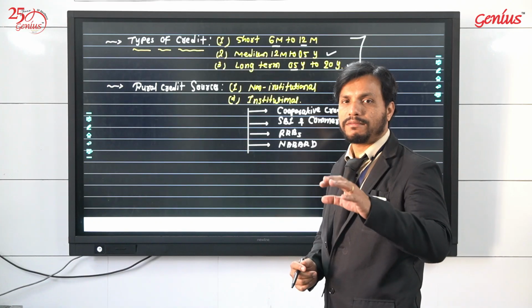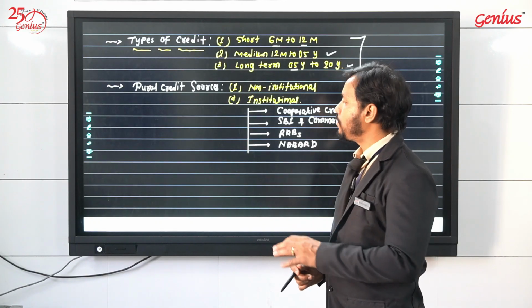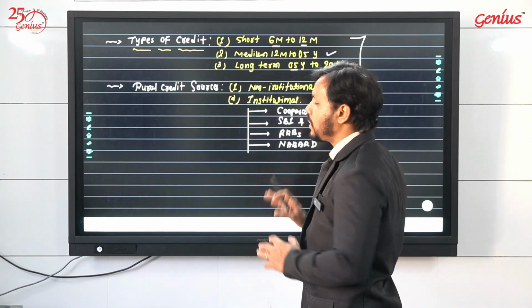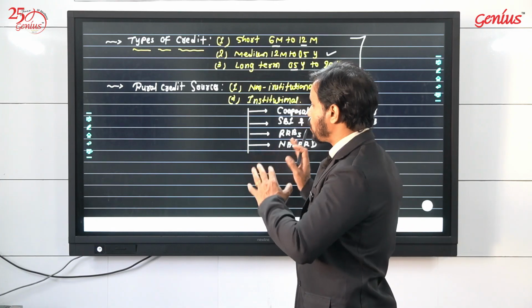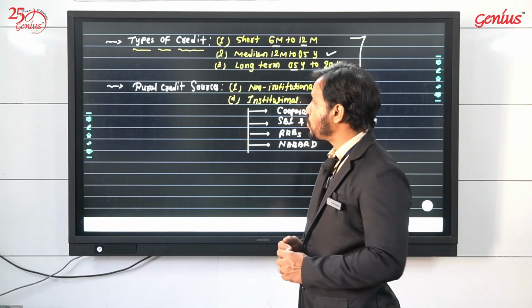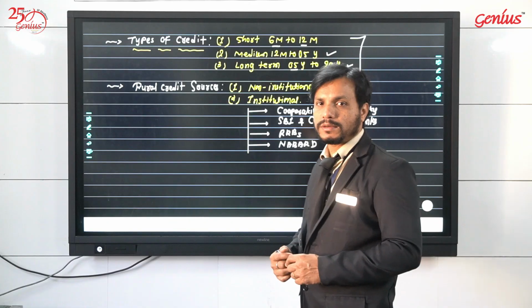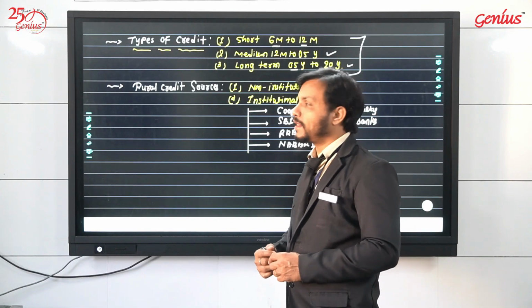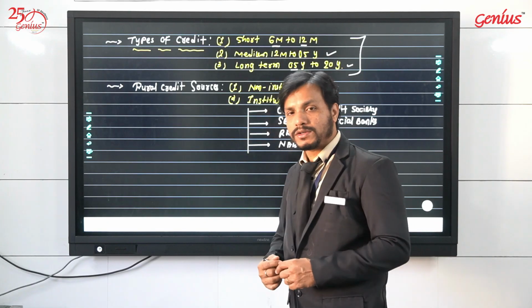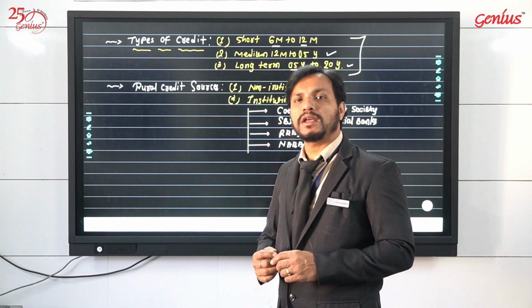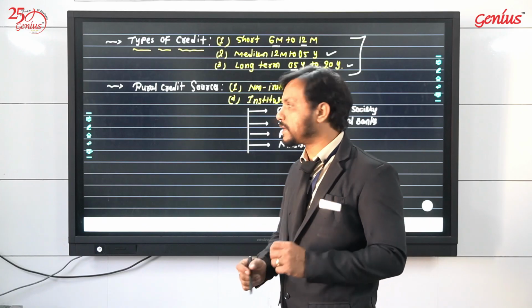The purposes of short-term, medium-term and long-term credits are very different, but this particular thing was important, so just focus on it, and the other things you can read out from the text. Next is rural credit sources. What we studied is that farmers especially were suffering from the scarcity of finance. They were having issues with financial facilities.